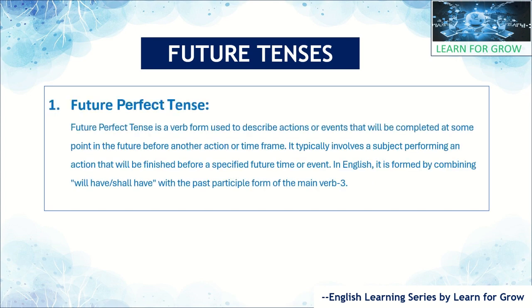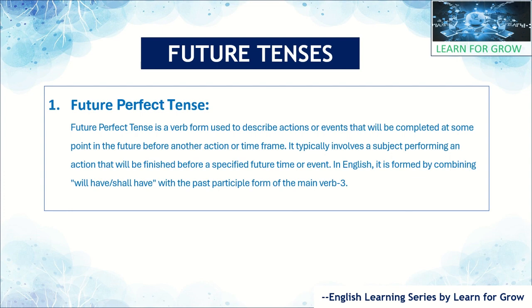See the definition, guys. I have given the definition here. The definition says future perfect tense is a verb form used to describe an action or event that will be completed at some point in the future before another action or time frame. Means the action, the activity, will have happened in the future before another action starts.